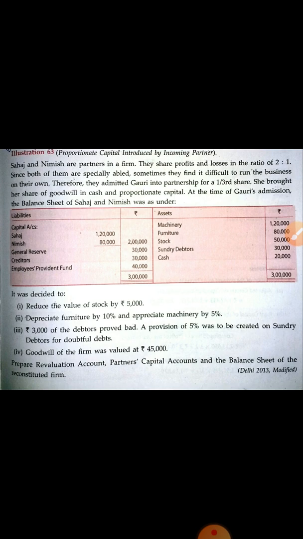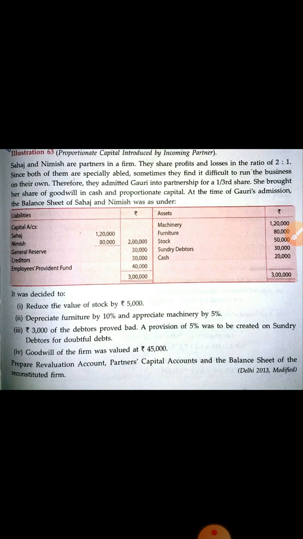So at the time of Gauri's admission, the balance sheet of Sahaj and Nimisha was given here. And now additional information: reduce the value of stock by 5,000. Here stock is decreased by 5,000, so this 5,000 you have to write down on the debit side in the revaluation account. Now depreciate furniture by 10%.